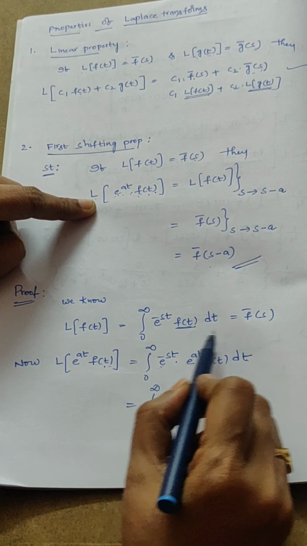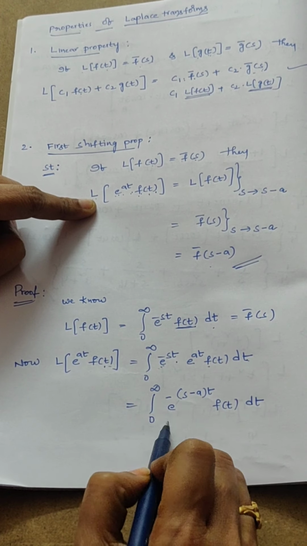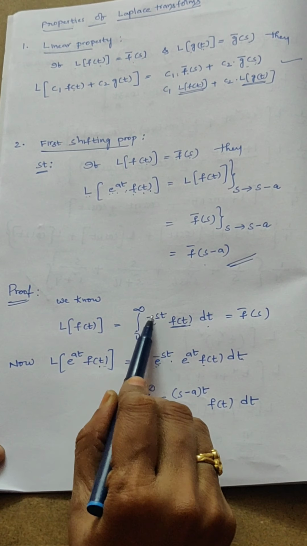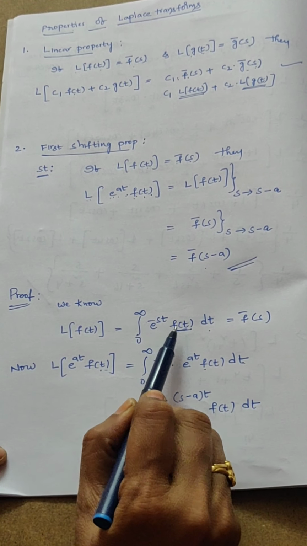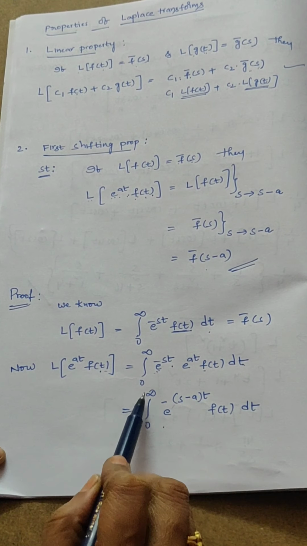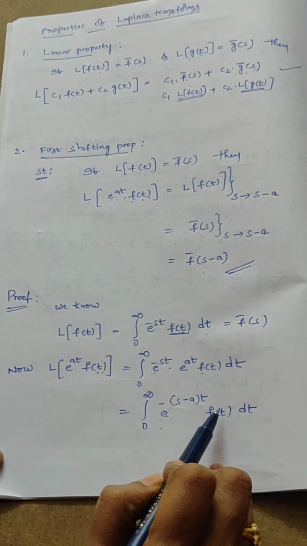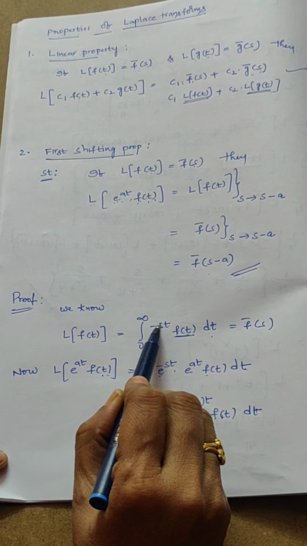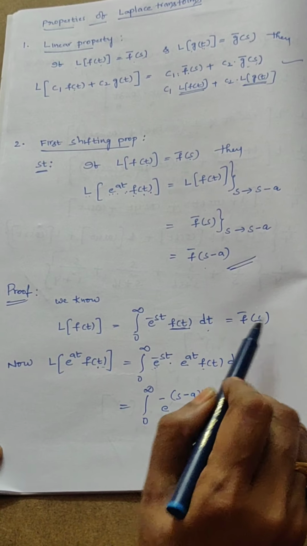Now compare this integral with this one. The integral from 0 to infinity of e power minus st f of t dt means f bar of s. Here the limits are 0 to infinity, the same function f of t, with dt. Here e power minus st gives f bar of s.